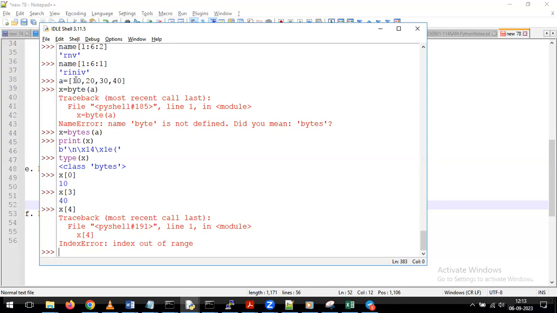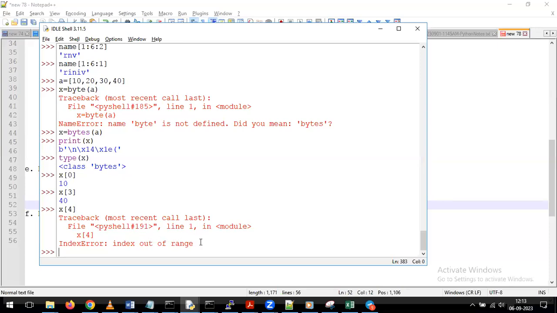But coming to here, we are having only 0, 1, 2, 3. It's 4 elements, but it is starting from 0 and ending with 3. That's the reason if I give the 4 here, what's happening? We are getting the output as a kind of index out of range.